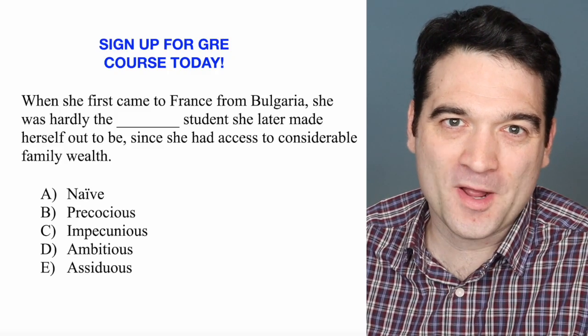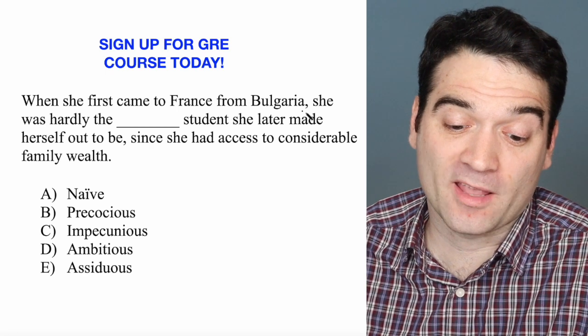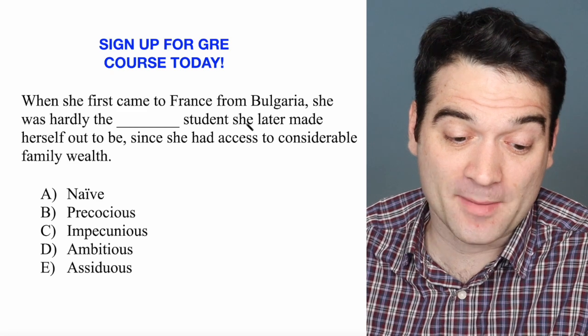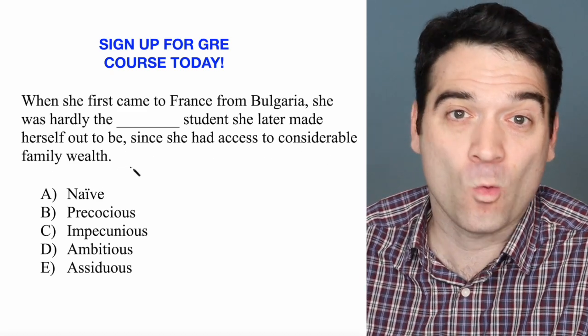Here's a GRE verbal question. Let's take a look. When she first came to France from Bulgaria, she was hardly the blank student that she later made herself out to be, since she had access to considerable family wealth.